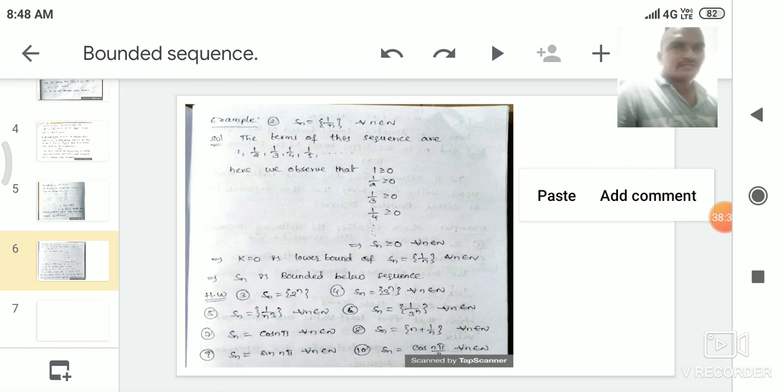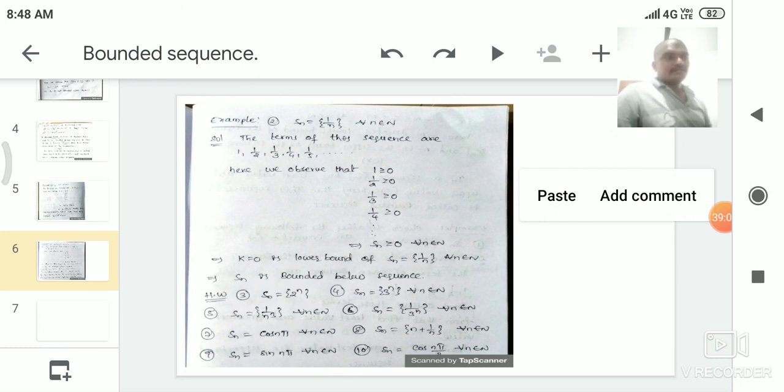So if we substitute n equal to 1, the first term of the sequence is cos pi by 2, and the value of cos pi by 2 is 0. If we substitute n equal to 2, the 2 gets cancelled, and the cos pi value is minus 1. And if we substitute n equal to 3, we get cos 3 pi by 2, which is also 0.